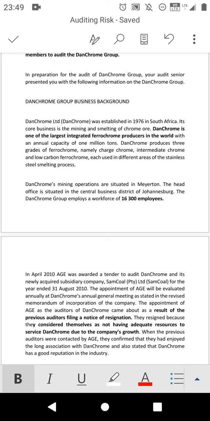Dunchrome's mining operations are situated in Mayton, and the head office is situated in the Central Business District of Johannesburg. Then the Dunchrome Group employs a workforce of 16,300 employees. That's another indication that this is not a medium-sized company, but a larger company that we are going to audit.